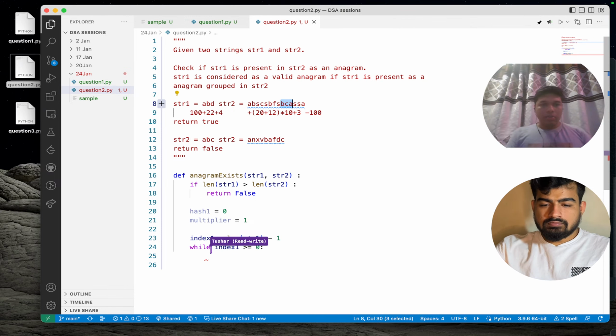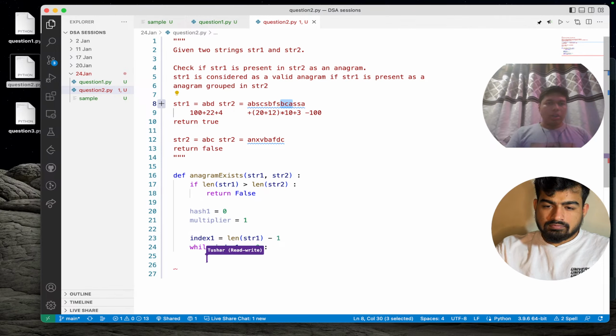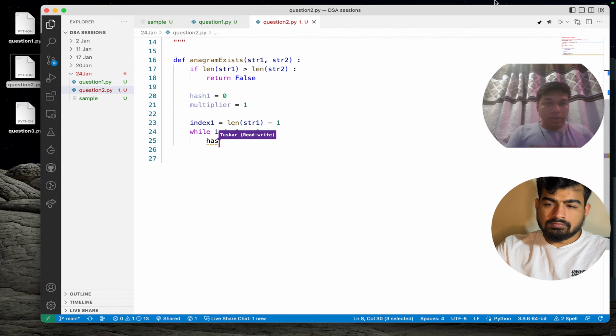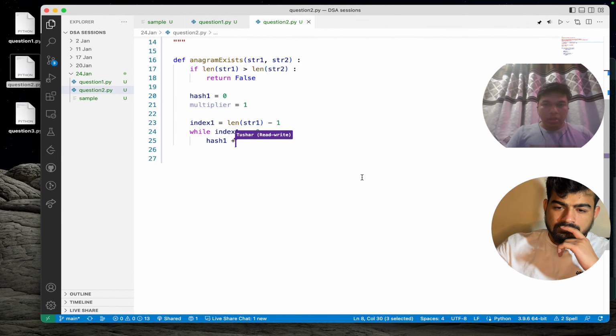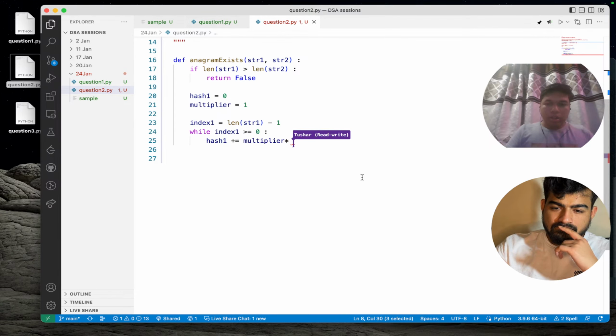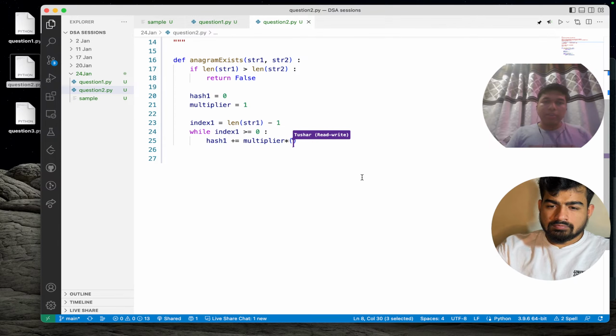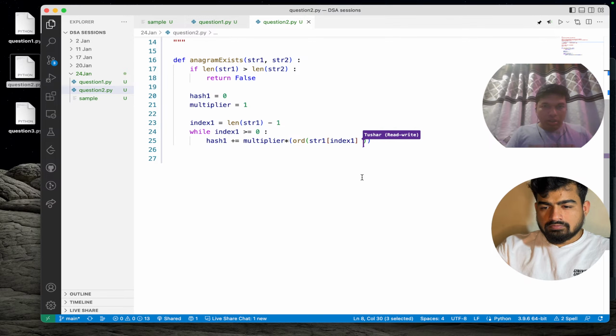In this case, hash 1 plus equals multiplier into ord of str1 of index 1 minus ord of a plus 1.